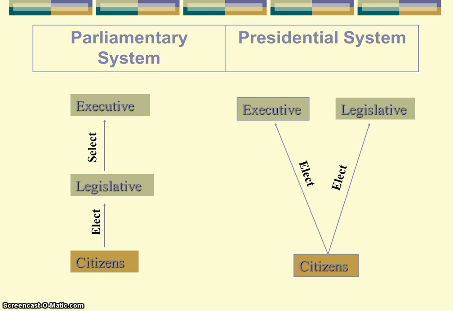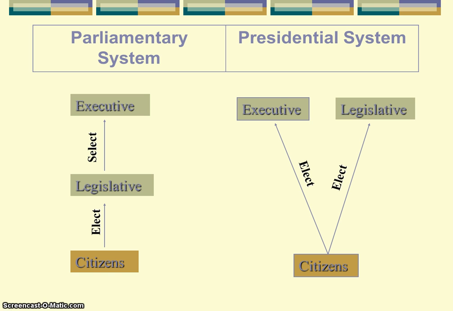So again, just to sum up, in a parliamentary system, citizens vote one time for the legislative or the lawmaking body, and then from that group, they pick their leader. And in a presidential system, the citizens vote for both branches, the executive branch or the president, and the lawmaking body, the legislative branch. That's really the big difference between them.